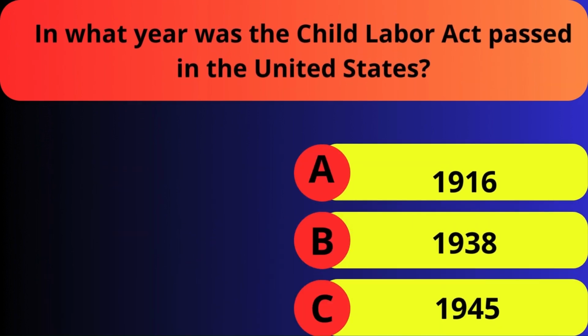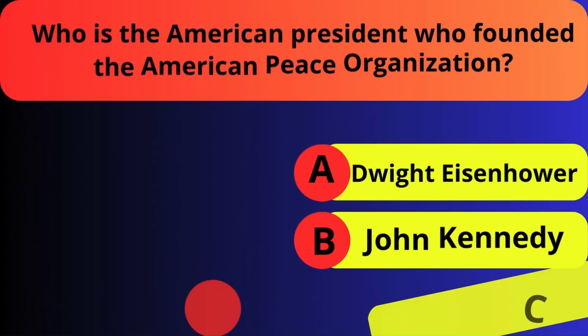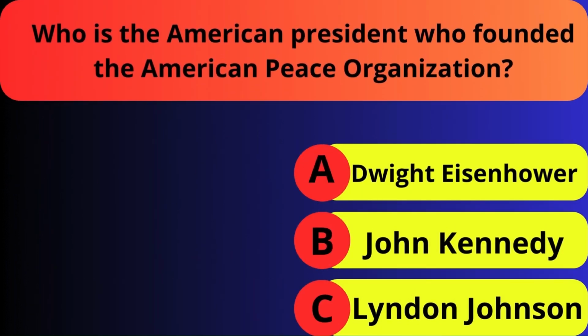In what year was the Child Labor Act passed in the United States? 1916, 1938, 1945. Who is the American president who founded the American Peace Organization? Dwight Eisenhower, John Kennedy, Lyndon Johnson.